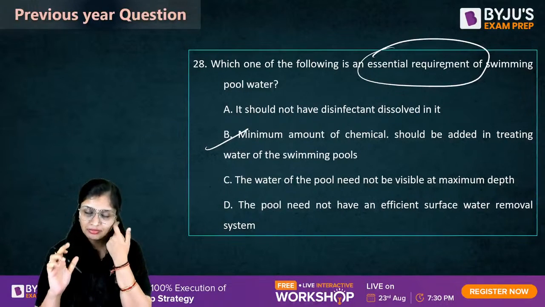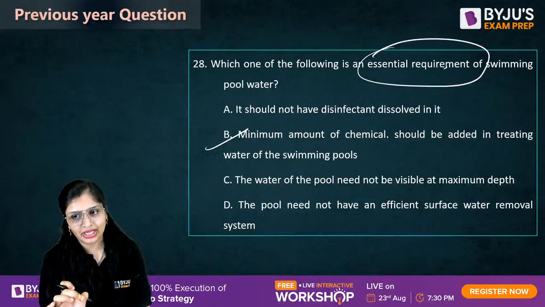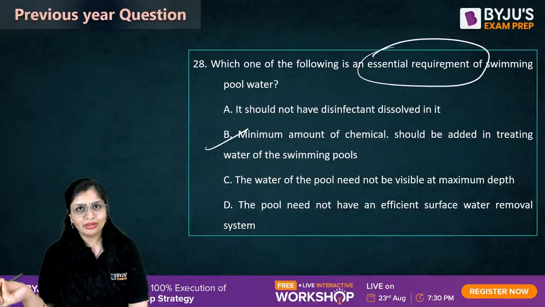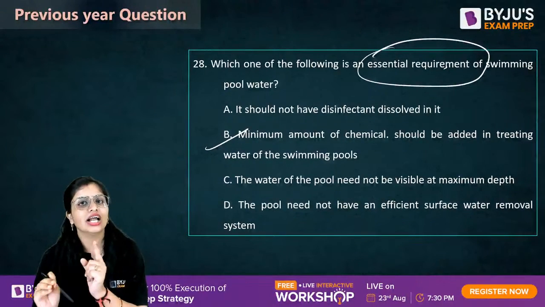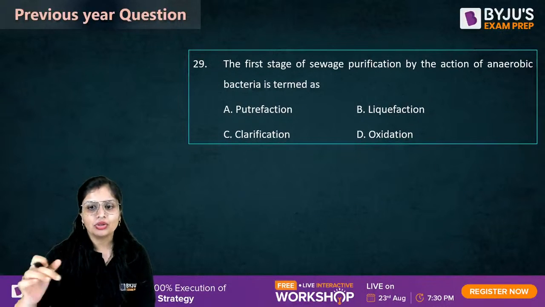Okay, so option B is an essential requirement. Others are also requirements, but this one has to be there. This has to be there. This is very, very essential. So that is B. Now 29.